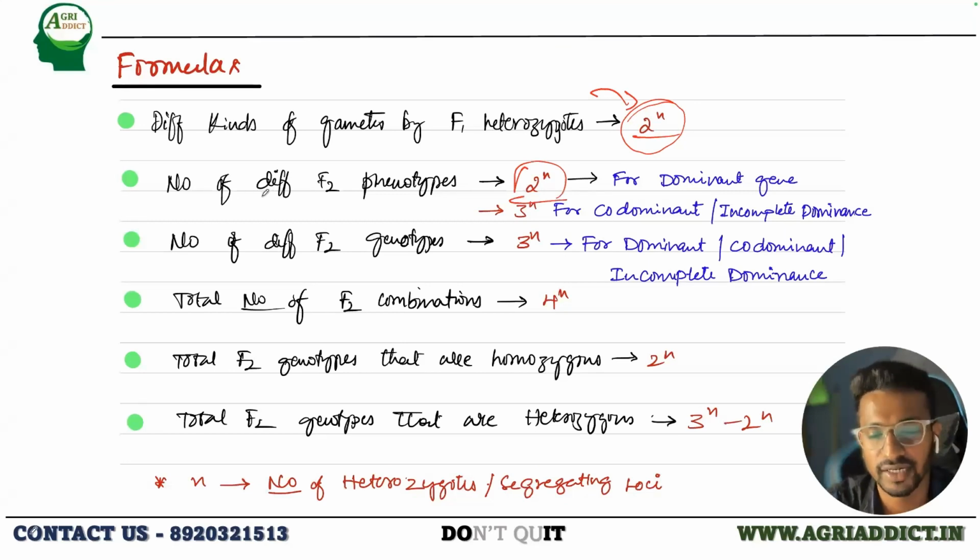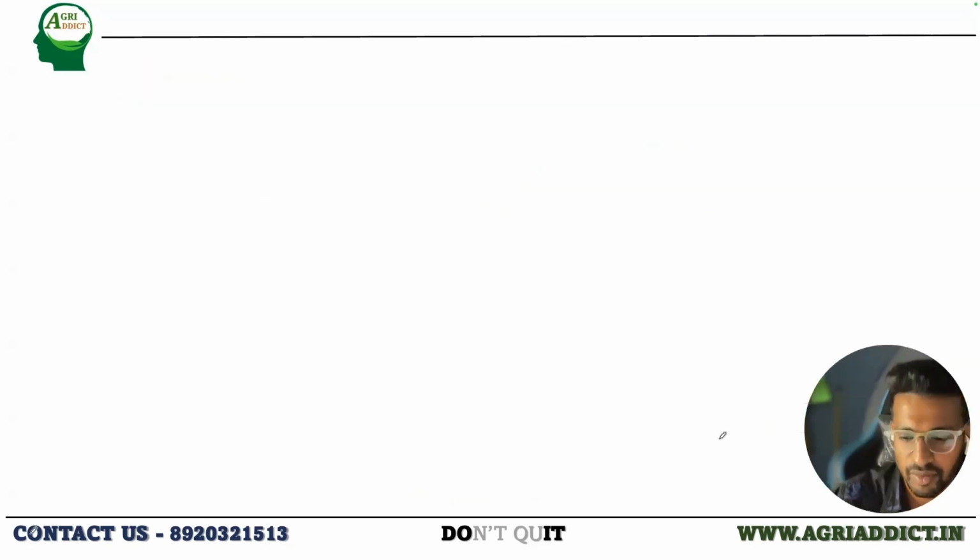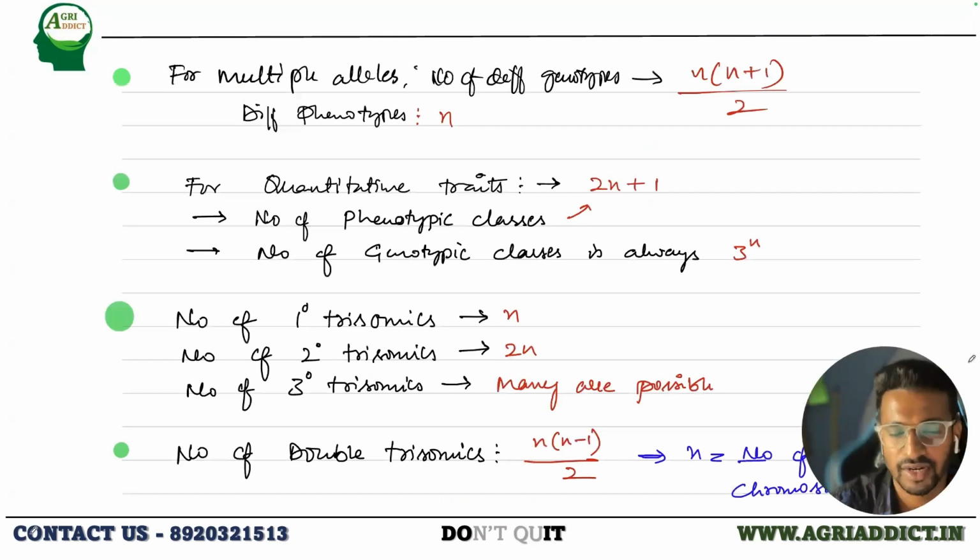I have made the complete list of formulas for the gametes here, starting with the different kinds of gametes for F1, different F2 phenotypes, total number of different F2 phenotypes, total number of different F2 genotypes, total number of F2 combinations, total F2 genotypes that are homozygous, and total F2 genotypes that are heterozygous. So you can definitely expect one question from these formulas. Make sure to remember them after I upload the notes. Just download it and recall these things from time to time.